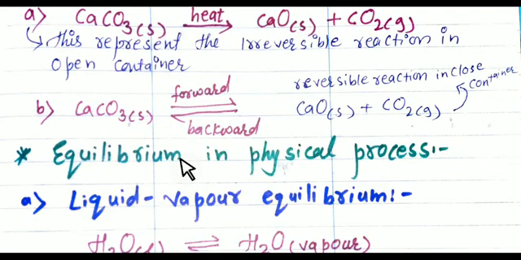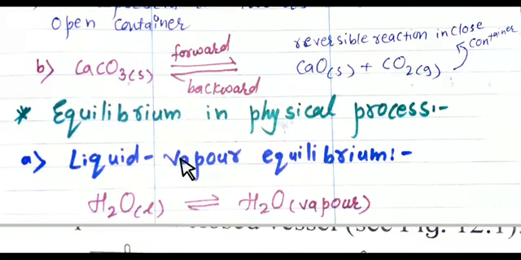The next topic in this is equilibrium in physical process. Students, always remember, whether it is a physical process or a chemical process, the requirement for the establishment of equilibrium is that the process must be reversible. If you want equilibrium in a physical process or in a chemical process, the requirement is that there should be a reversible process.